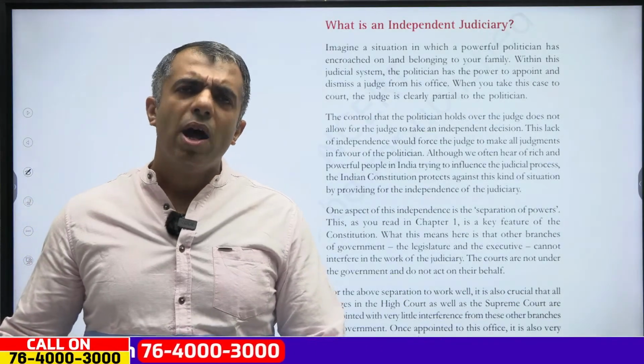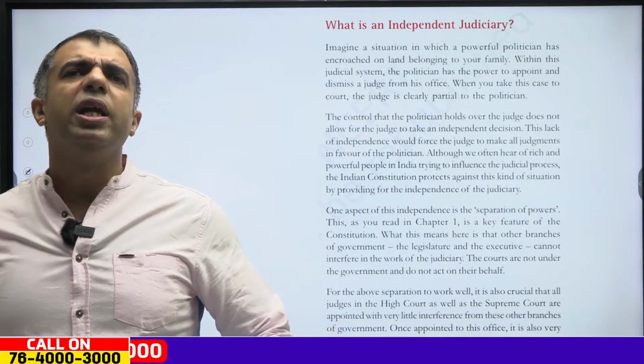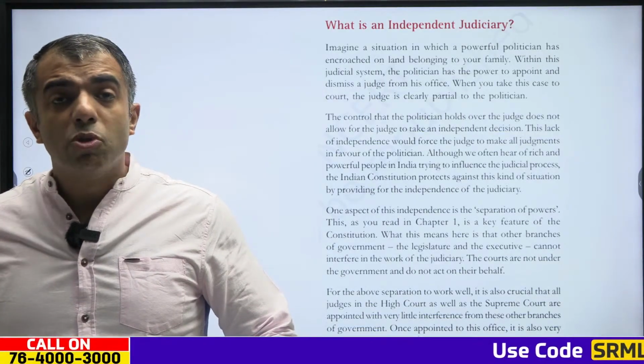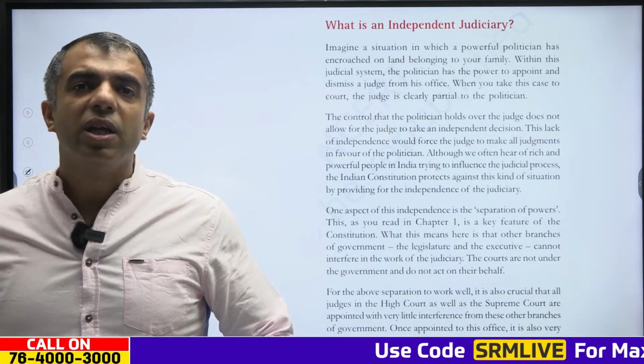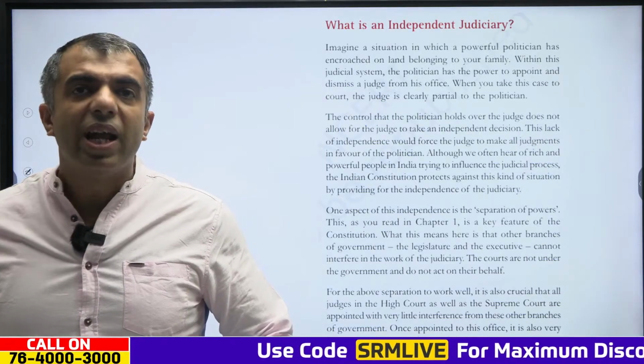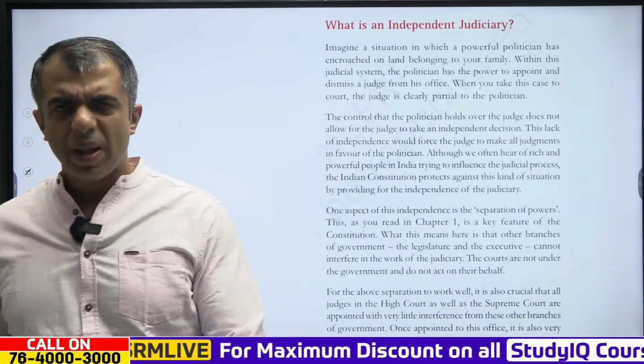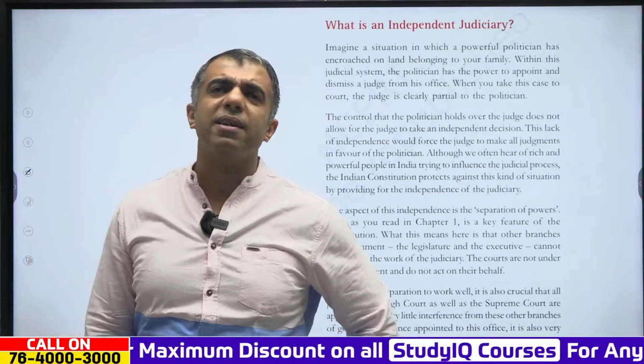Clear? Now, the next thing that we come up with is, what is an independent judiciary? Our constitution essentially talks about the judicial system, and our judicial system is essentially working upon the principle of separation of powers. Now, you might have heard of various things.